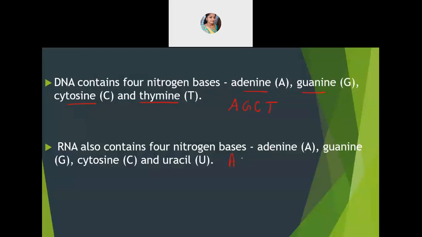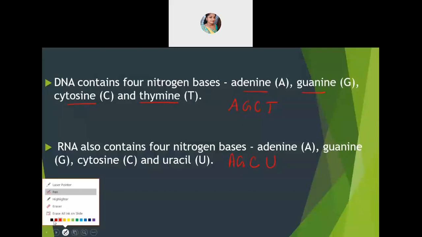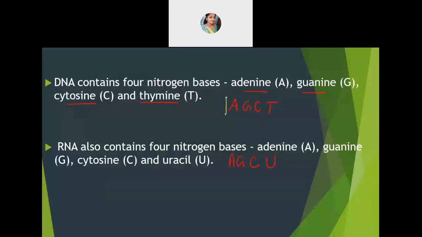It's adenine, guanine, cytosine, and then you are having uracil. So what are the similar nitrogenous bases which are present? These are similar. See, AGC and AGC. This also they ask: what are the similar nitrogenous bases which are present in RNA and DNA? Only the difference between them is thymine and the other one is uracil. So in DNA we have thymine and in RNA we are having uracil.